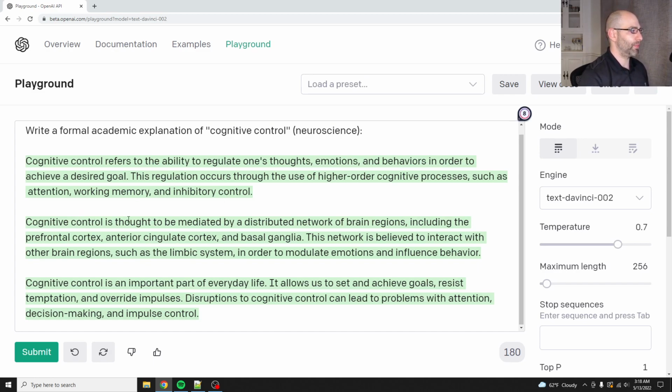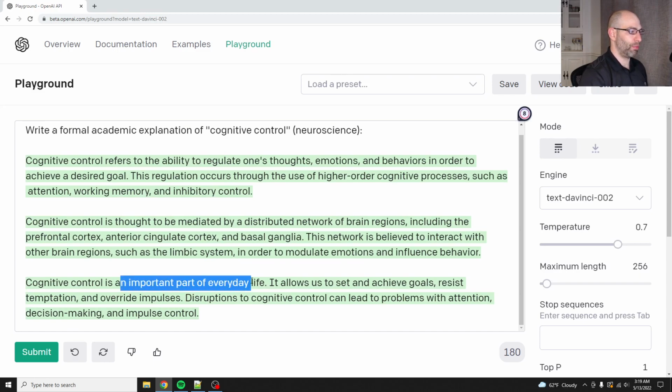Okay, side tangent done. Cognitive control is thought to be mediated by a distributed network of brain regions, including the prefrontal cortex. What did I say? Prefrontal cortex. Anterior cingulate cortex. That's anterior is going to be the front. Cingulate cortex. What does that do? I don't remember what that structure does. And basal ganglia. So that's down here. This network is believed to interact with other brain regions, such as the limbic system. Yep, so that's the emotional response, in order to modulate emotions and influence behavior.